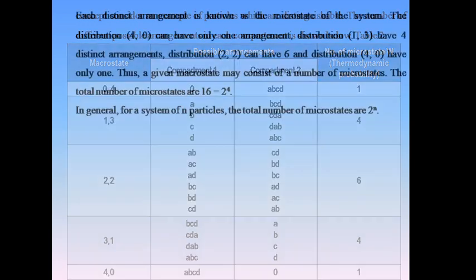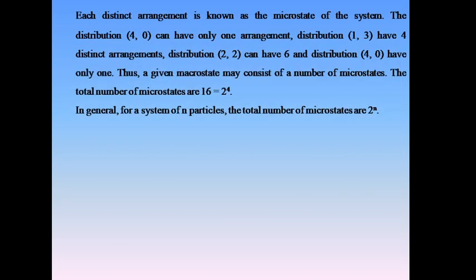Now each distinct arrangement is known as a microstate of the system. The distribution 4, 0 can have only one arrangement. The distribution 1, 3 has 4 distinct arrangements. The distribution 2, 2 can have 6 arrangements, and 0, 4 has only one. Thus, a given macrostate must consist of a number of microstates.